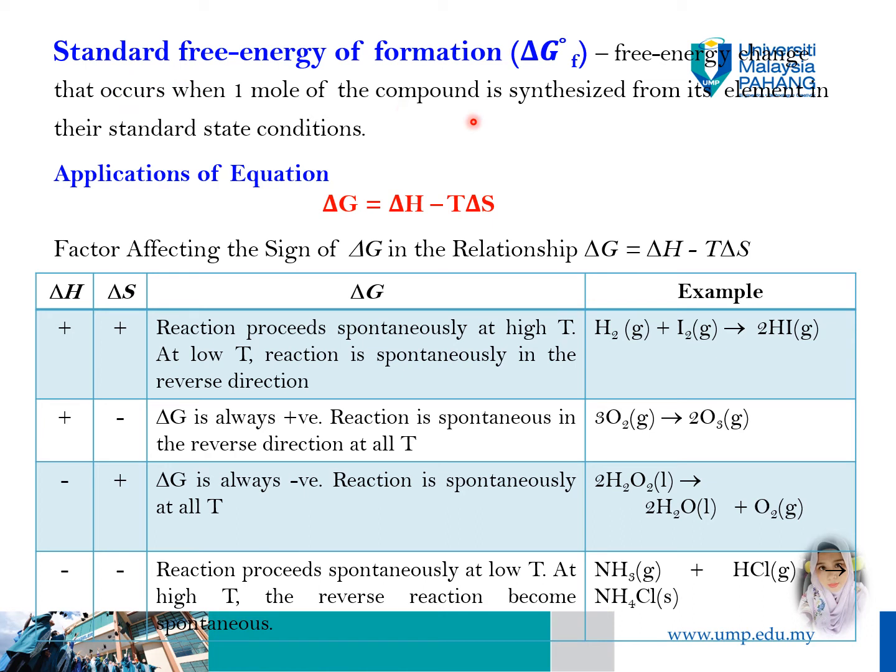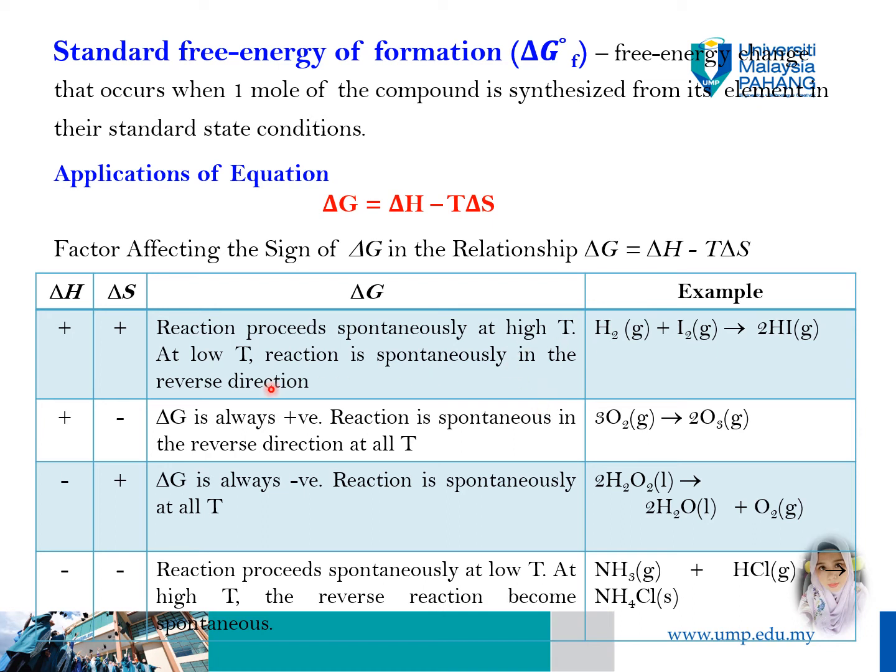The standard free energy of formation, delta G f, is the free energy change that occurs when 1 mole of a compound is synthesized from its elements in their standard states. Standard states mean 1 atm and 25 degrees Celsius. When we apply the Gibbs energy equation, delta G equals delta H minus T delta S, for example 1, when delta H is positive and delta S is also positive, the value of delta G will become negative at high temperature.